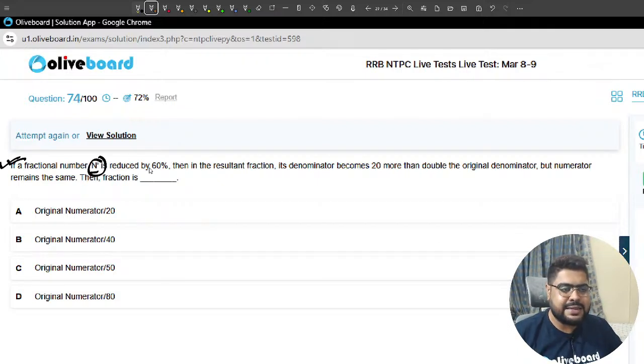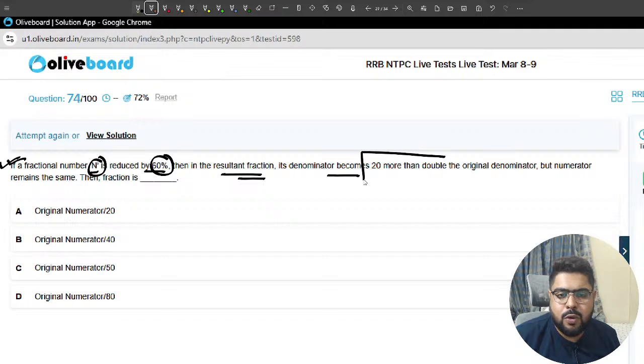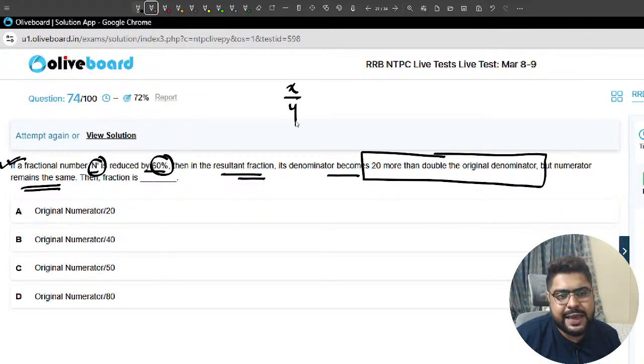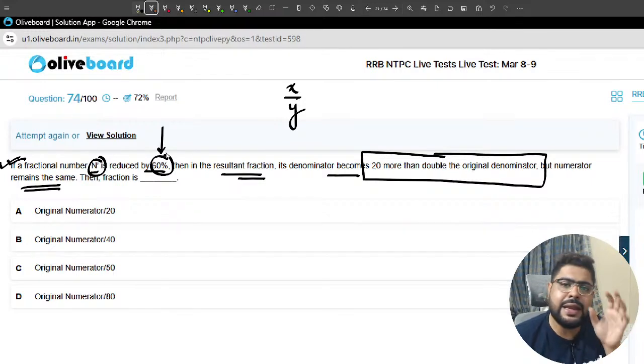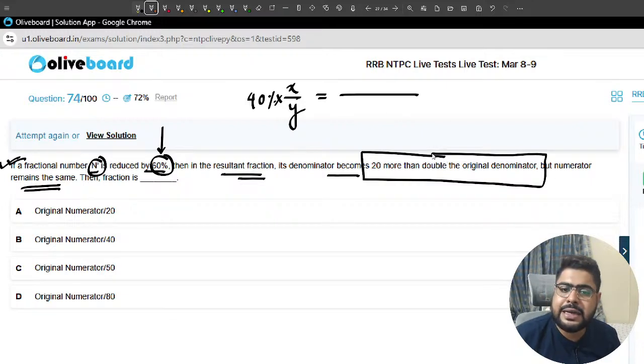A fractional number is reduced by 60%. Then in the resultant fraction, the denominator becomes 20 more than double of the original denominator, and the numerator remains the same. Sir, let's take the fraction as x by y. If it gets reduced by 60%, meaning 40% is remaining. When does that happen? When the denominator becomes 20 more than double, so 2y plus 20, and the numerator remains the same.